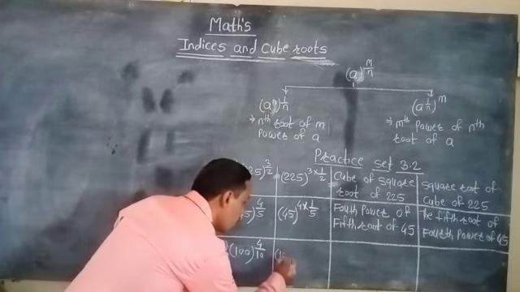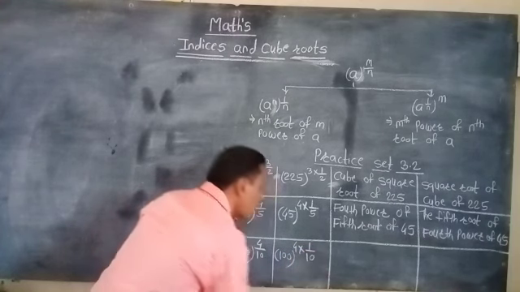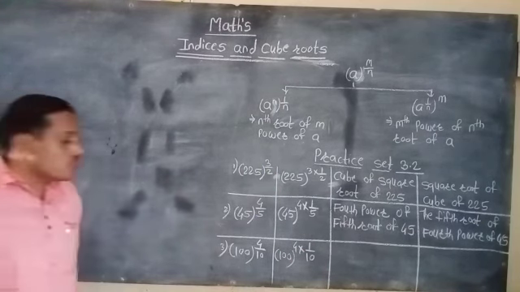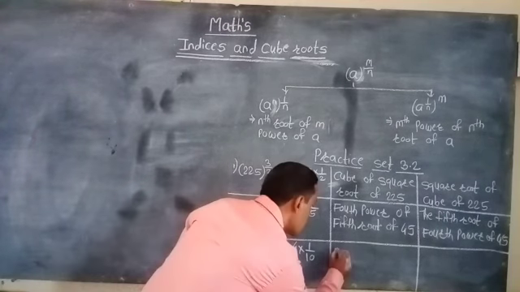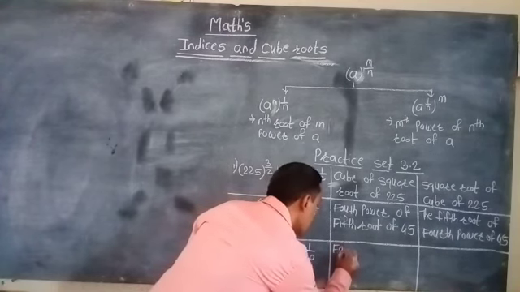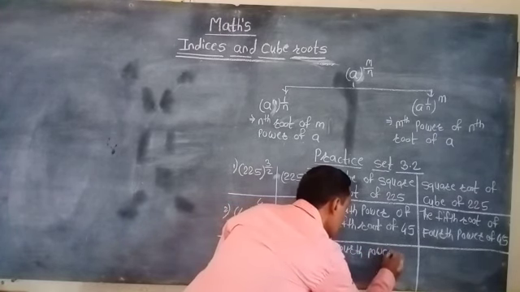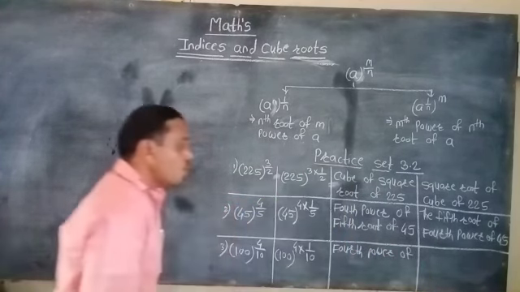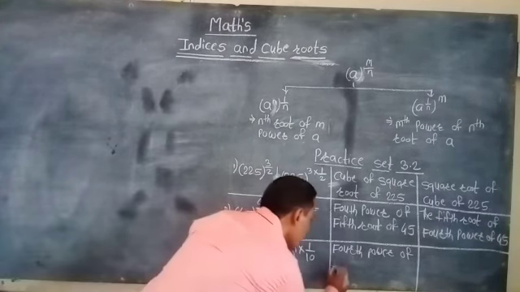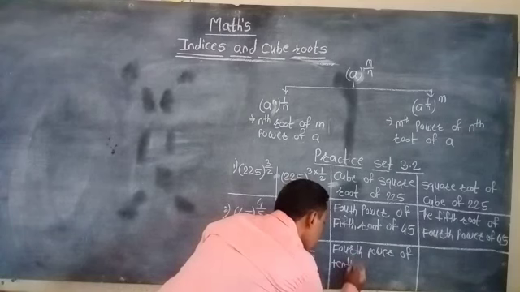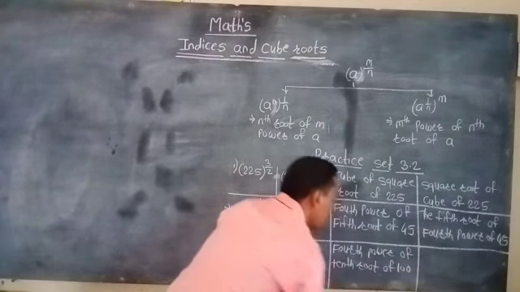So we can convert 100 raised to 4 into 1/10. That means first we use the power 4, and that is why we can express the statement as the fourth power of the 1/10, that means 10th root of 100.